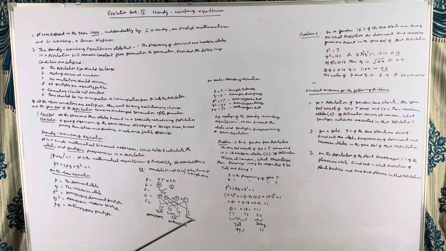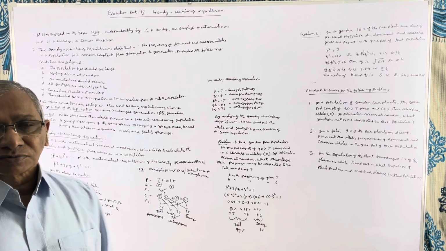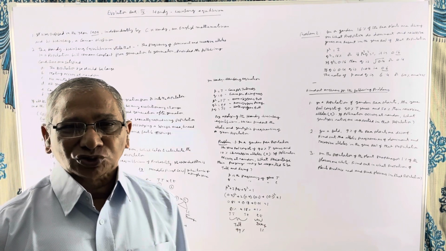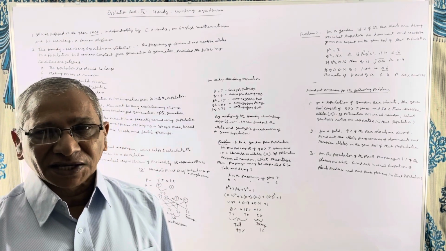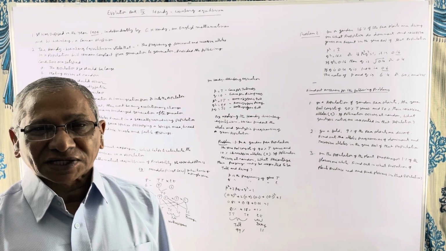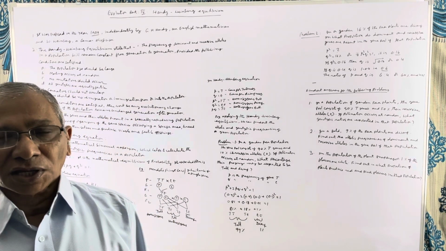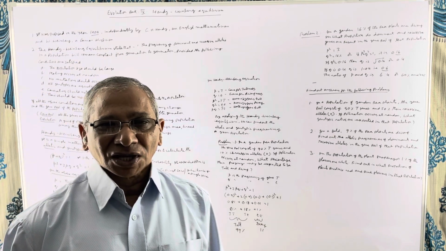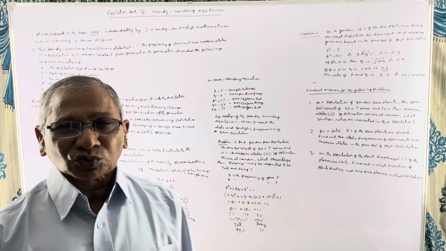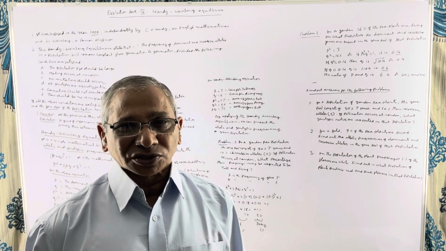Gene pool means all the genes and their alleles present in a population. Then what is a population? Population is the same type of individuals occupying a specific area which breed among themselves and produce viable and fertile offsprings. That constitutes a population. So in a population there is a gene pool. In a gene pool there are alleles and they have certain ratios or proportions. How to find out the allelic frequencies and genotypic frequencies in a population?